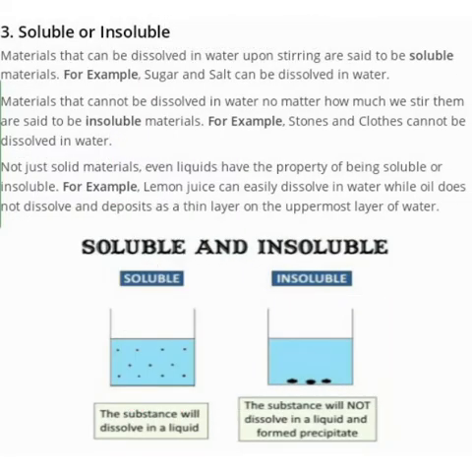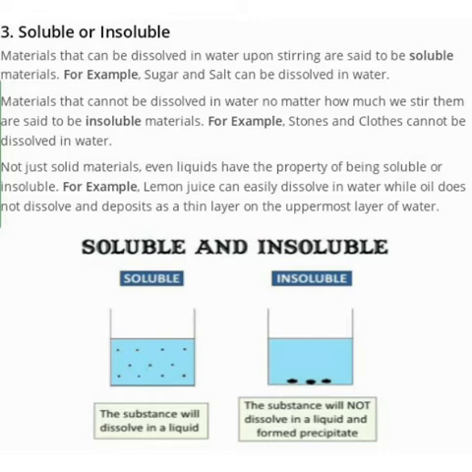For understanding the term solubility, you have to understand what type of material are said to be soluble or insoluble. Material that can be dissolved in water upon stirring are said to be soluble material. For example, sugar and salt can be dissolved in water.